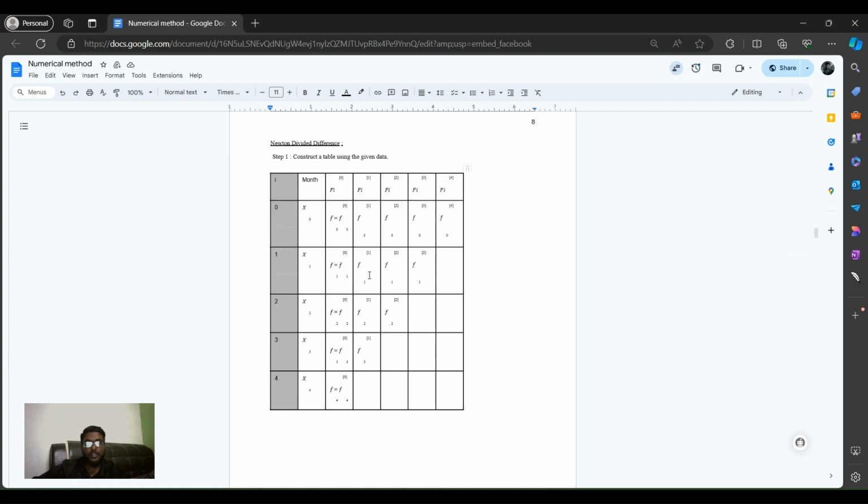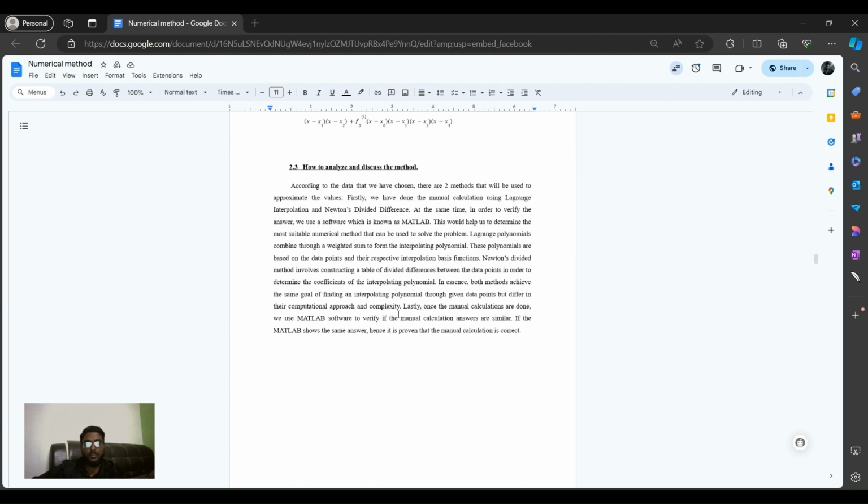So step one, construct a table using the given data, and we need to find each and every value using these two values. So these are the formulas.